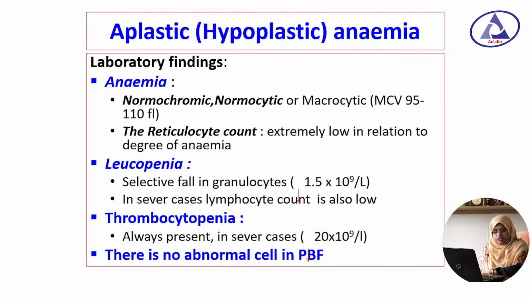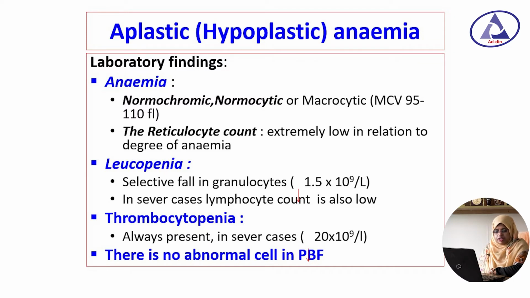What are the laboratory findings of aplastic anemia? At first, we will see the peripheral blood film. We can get normocytic, normochromic or macrocytic anemia, and the reticulocyte count is extremely low in relation to the degree of anemia. In the WBC count, we will get leukopenia.